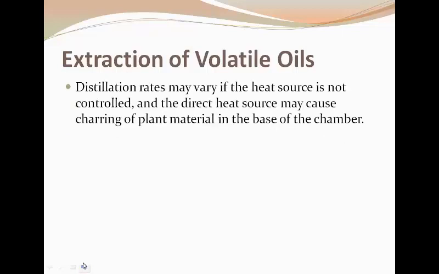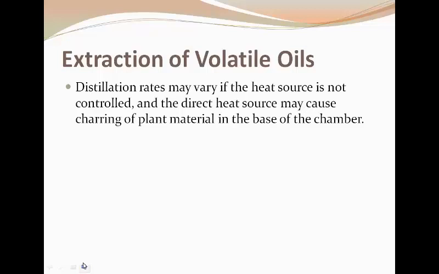Furthermore, as the heat source or the rate of heat being applied is not controlled, there may be damage to some important constituents of the volatile oil, and tearing of the plant material at the base of the chamber, because the direct heat is applied and the plant is in direct contact with the chamber, which has water inside.